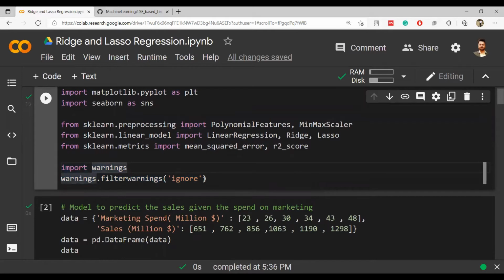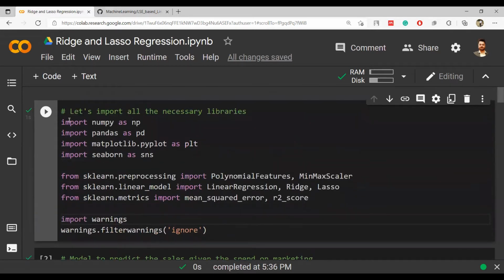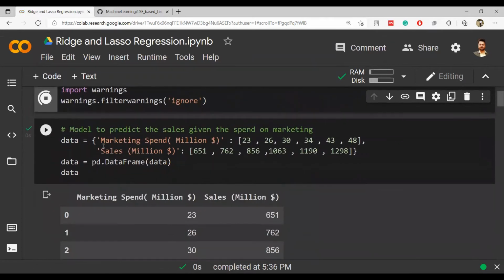Otherwise, if you run this, your warnings will not come, only the errors will be shown. Sometimes there are warnings, even if they are not affecting the final answer, and if I want to keep the code clean, that's why I'm trying to ignore all the warnings.